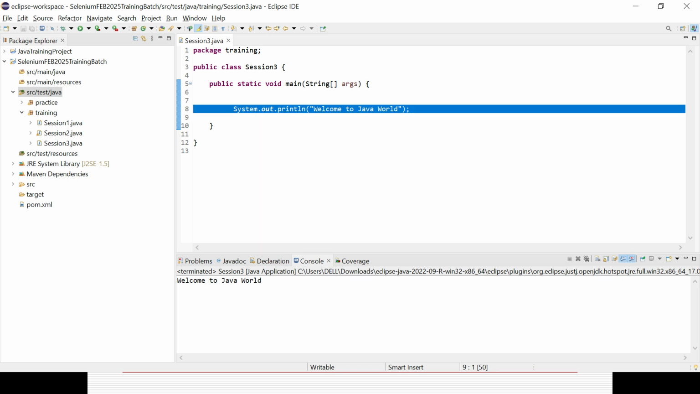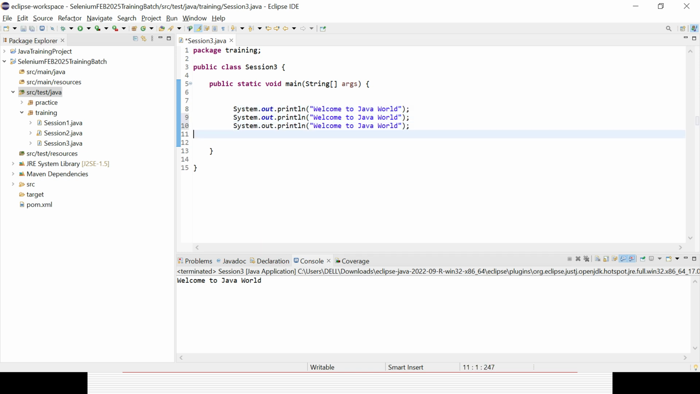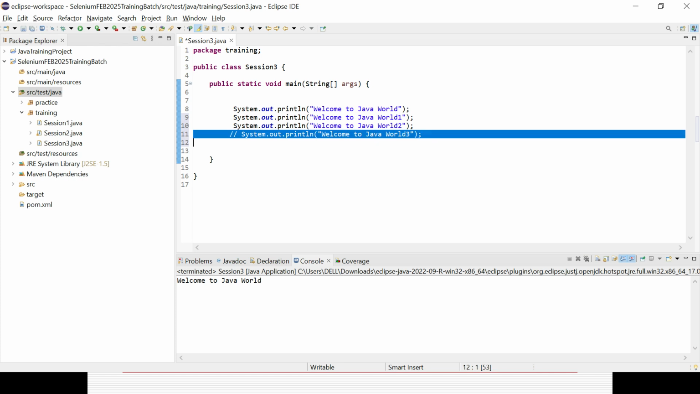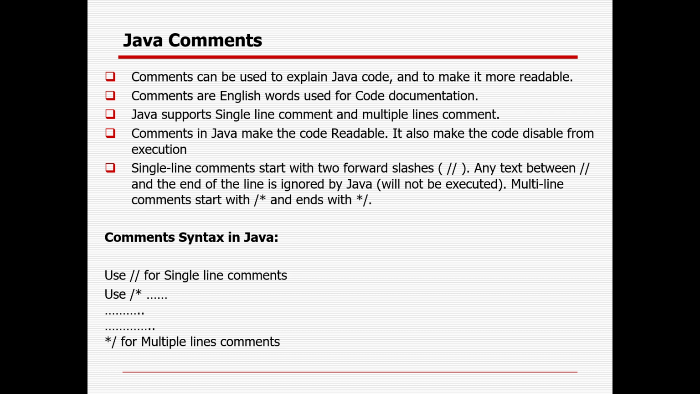Suppose I have just 4 or 5 lines, like Hello World 1, 2, 3. Today I have written it because I required it, but tomorrow I do not require the last line. So I can comment it out with a double slash. Only that single line is commented out with the double slash. It is called a single line comment. Comments can be used to explain Java code and make it more readable without removing the relevant code from the class. No need to remove it; at a later point of time we can reuse it by uncommenting, right?